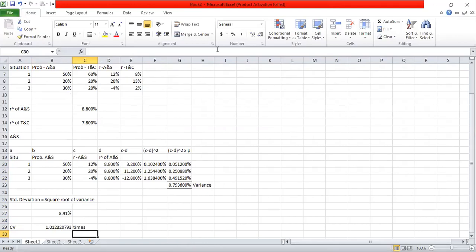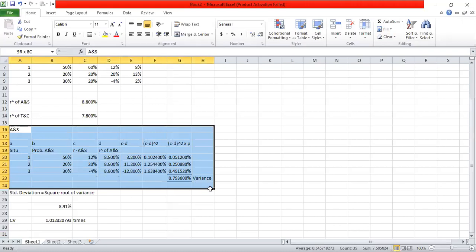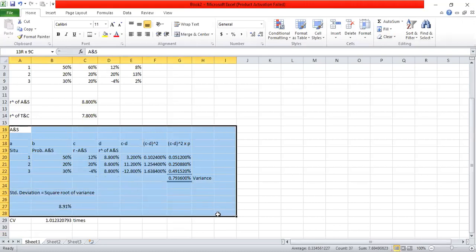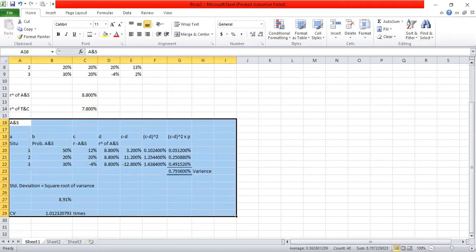Now we have to do the same for the other. So let's now calculate the standard deviation of the other company, T and C. So I'm going to copy the workings of the previous company, A and S, because I can substitute the figures to calculate the standard deviation and the coefficient of variation for T and C.